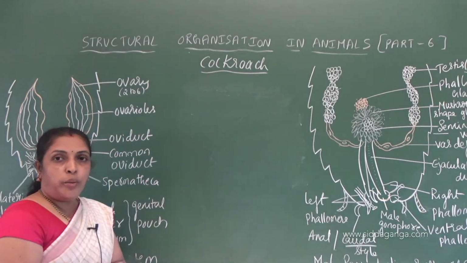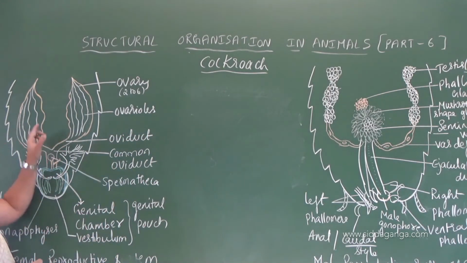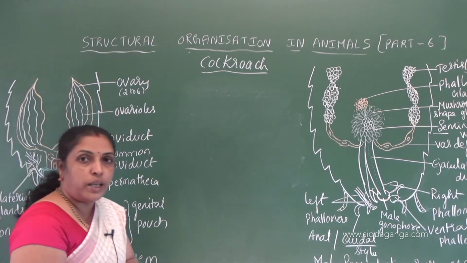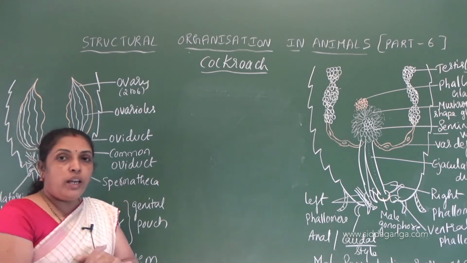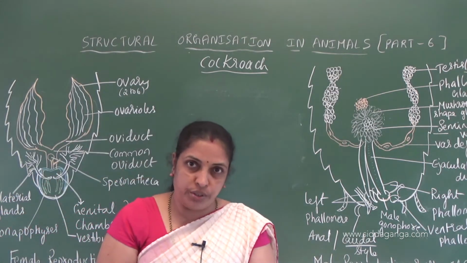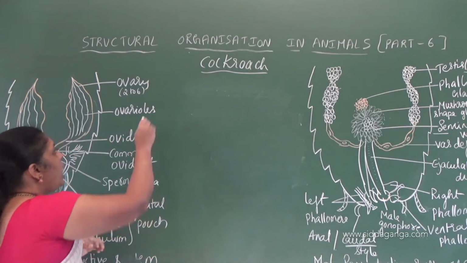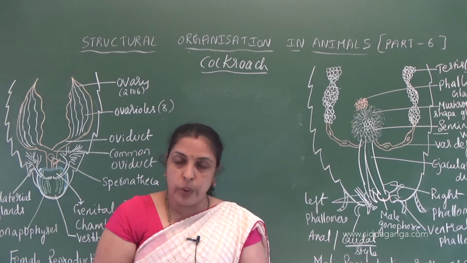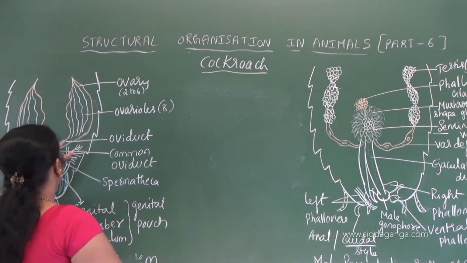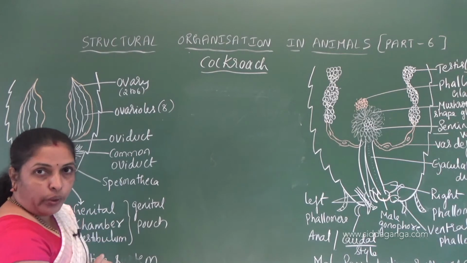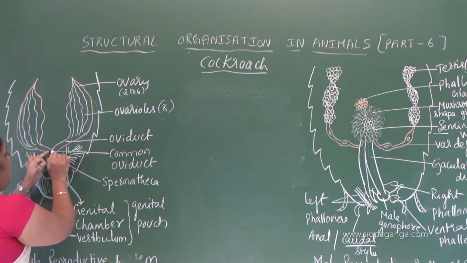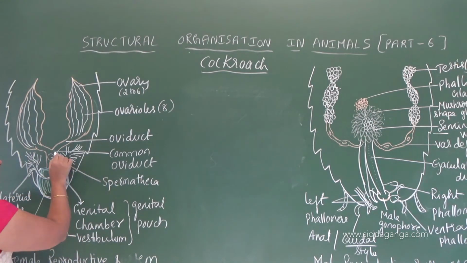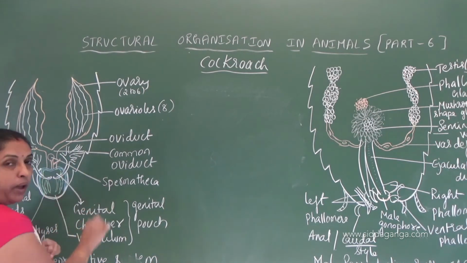Coming to the female reproductive system of cockroach, we see a pair of ovaries between the 2nd to 6th segment. Each ovary contains 8 ovarioles. Each ovary contains how many? 8 ovarioles. Ovaries produce ovum. Oviduct arises from the ovary, and we see both right and left oviduct joined to form a common oviduct. In the common oviduct region we see spermatheca.